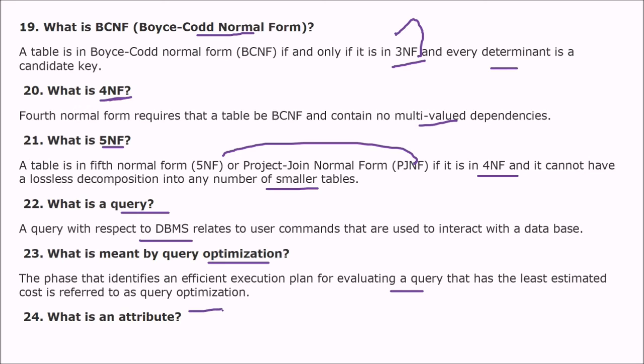What is an attribute? Attribute is generally a property of an entity.